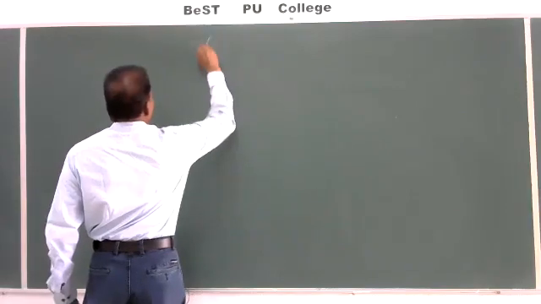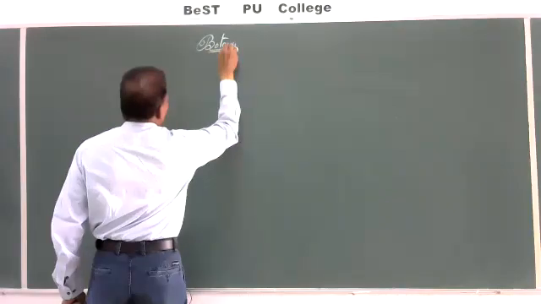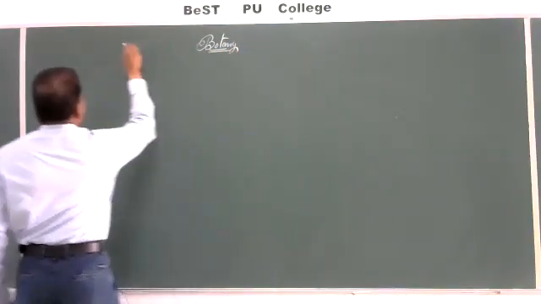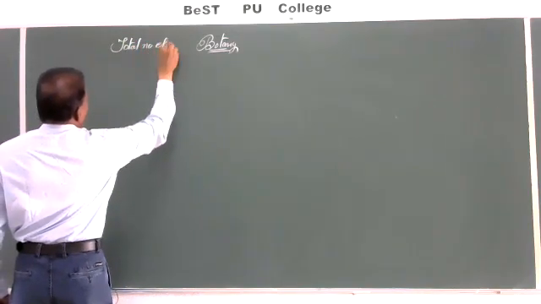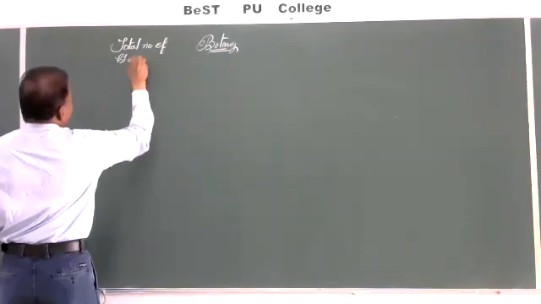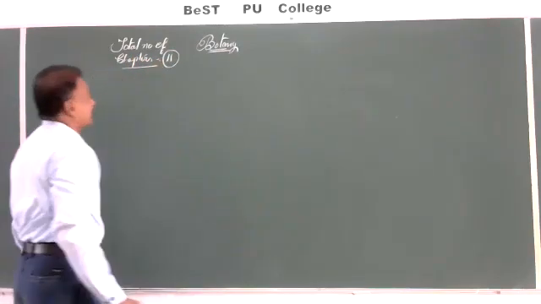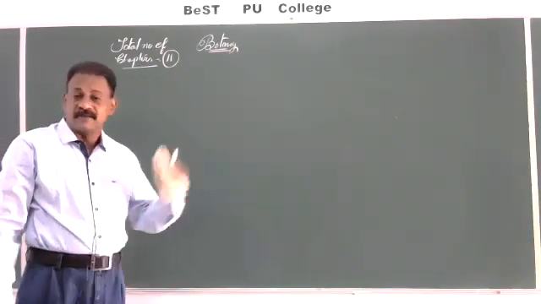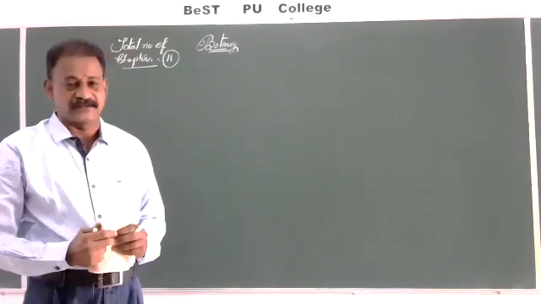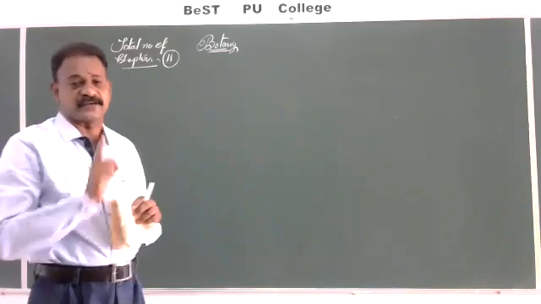So, the total number of chapters is 11. So the first chapter, first lesson, Living World, goes to the zoology part. So zoology teachers will teach that. And the second chapter, that is Biological Classification, by botany teachers.